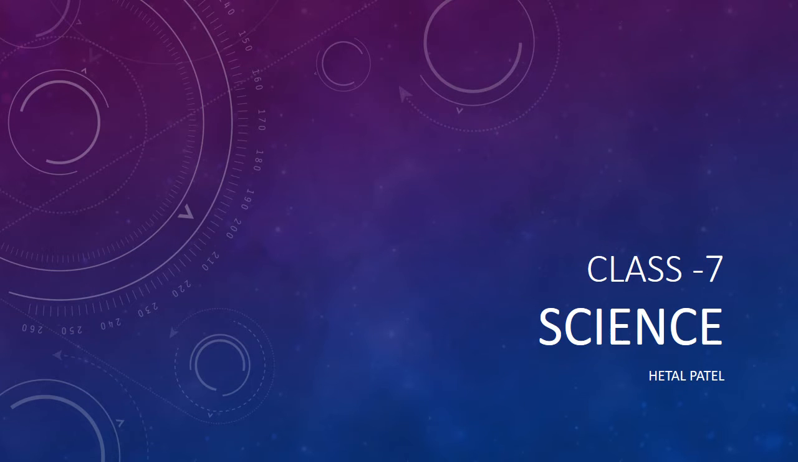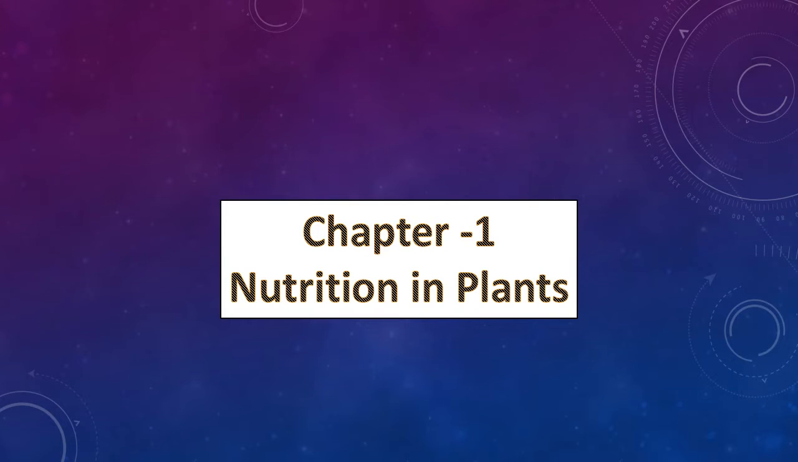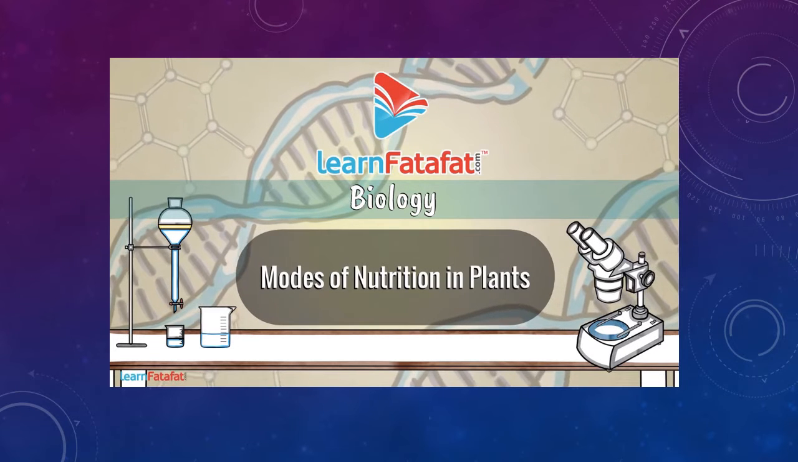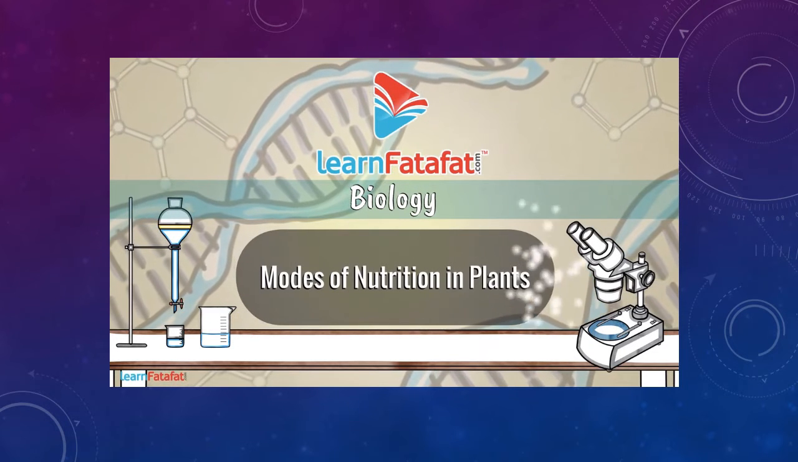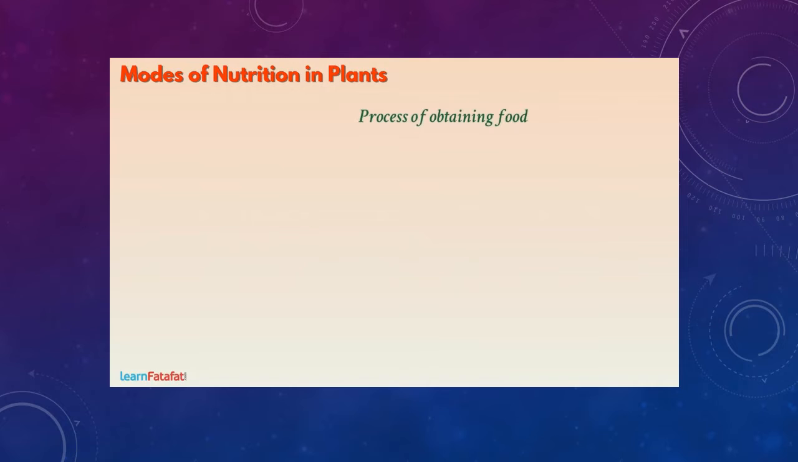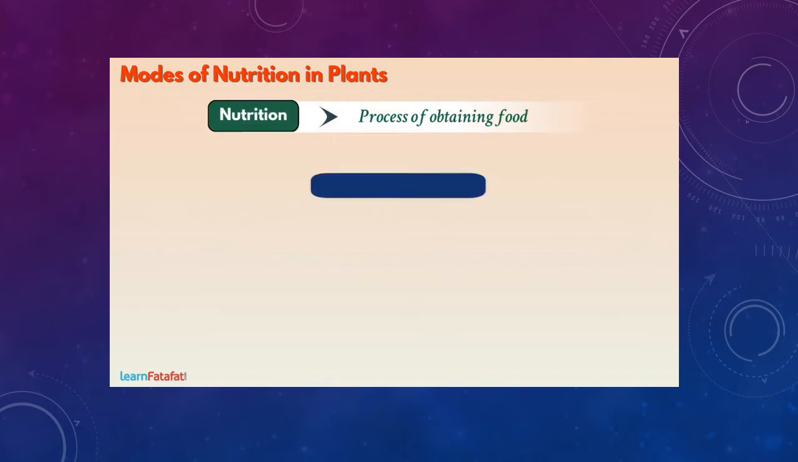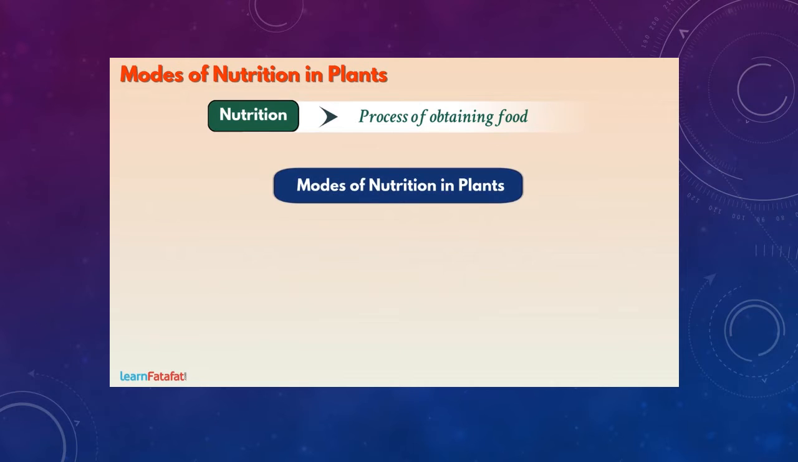Class 7 Science Chapter 1 Nutrition in Plants. Modes of nutrition in plants. The process of obtaining food is called nutrition. There are various ways by which plants obtain their food.